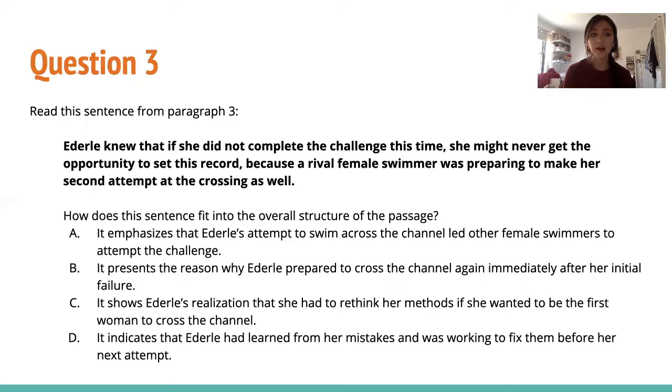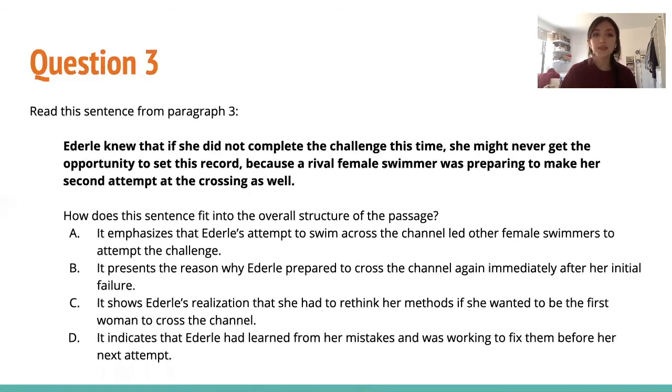So the question is, how does the sentence fit into the overall structure of the passage? You can look at the choices. Choice A, it emphasizes that Ederle's attempt to swim across the channel led other female swimmers to attempt the challenge. That's not what she's talking about right now. Right now we're just talking about her and how she wants to win, so we can cross that one out.